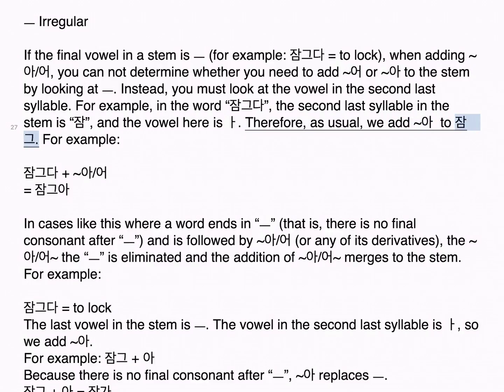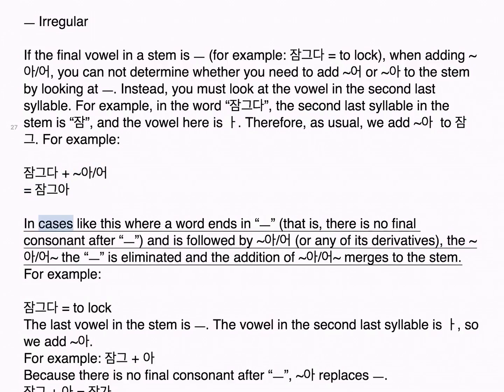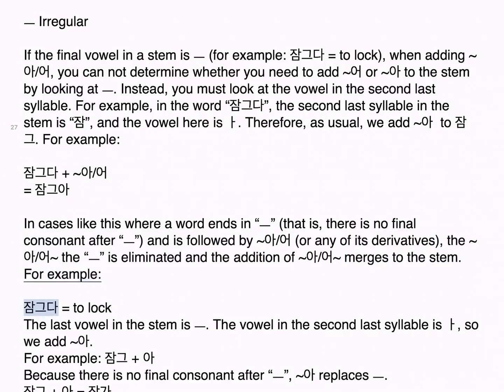To 잠그, for example, 잠그다 plus 아/어, 잠그아. In cases like this where a word ends in ㅡ, that is, there is no final consonant after ㅡ, and is followed by 아/어 or any of its derivatives, the ㅡ is eliminated and the addition of 아/어 merges to the stem. For example, 잠그다, to lock. The last vowel in the stem is ㅡ, the vowel in the second last syllable is 아.